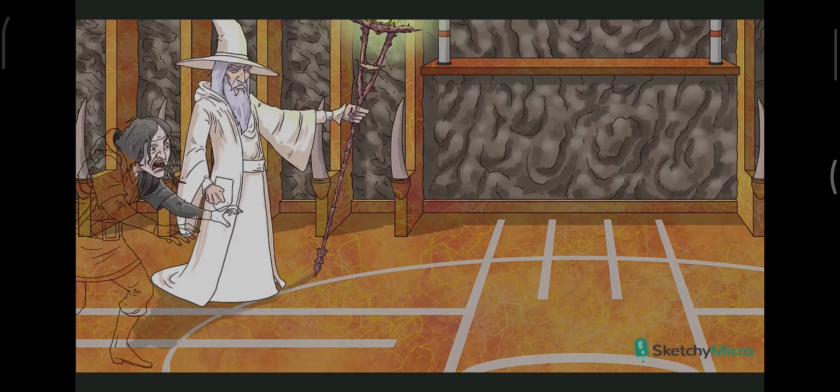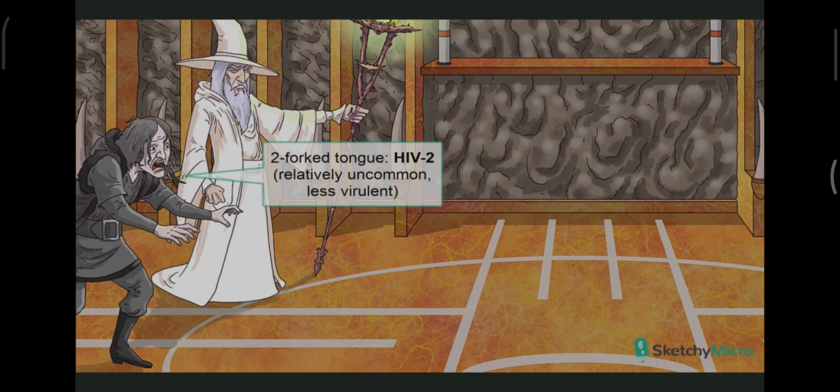There are, in fact, two types of HIV, HIV-1 and HIV-2. HIV-1 causes the majority of infections worldwide, in nearly all cases in the US. So HIV-1 is scary and virulent, just like our HIV wizard. On the other hand, the wizard's henchman is less scary, just like HIV-2.